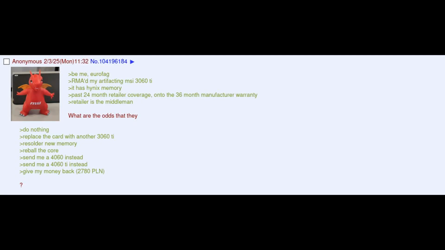Believe me, Eurofag. I remade my artifacting 3060 Ti. It has Hynix memory. Past 24-month retailer coverage, onto the 36-month manufacturer warranty. Retailer is the middleman. What are the odds that they do nothing? Replace the card with another 3060 Ti. Resolder new memory. Reball the core. Send me a 4060 instead. Send me a 4060 Ti instead. Give my money back, 2,780 Polish zlotys?